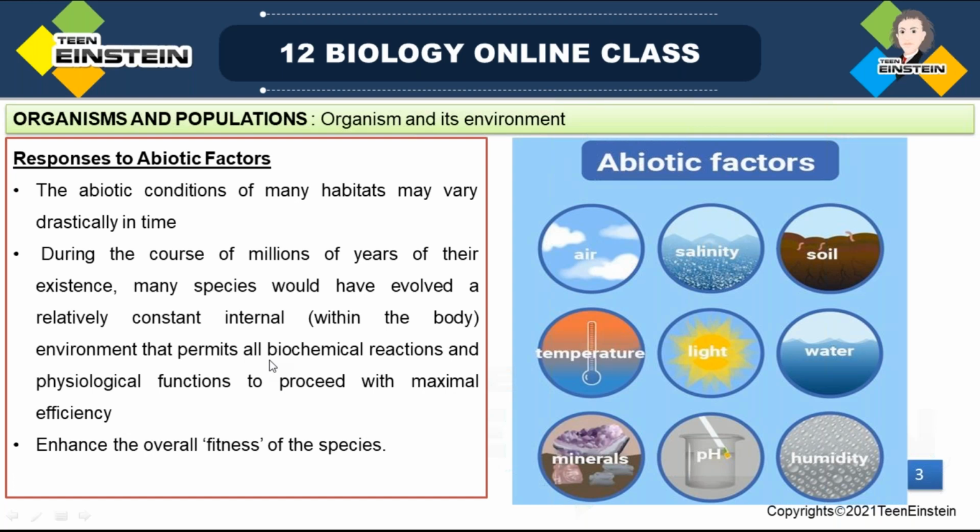Within the body, they have a constant internal environment, so all biochemical reactions and physiological functions work in a proper way, with maximum efficiency. When all functions are going properly, that enhances the overall fitness of that species, which gets adapted to that particular environment in a proper way.